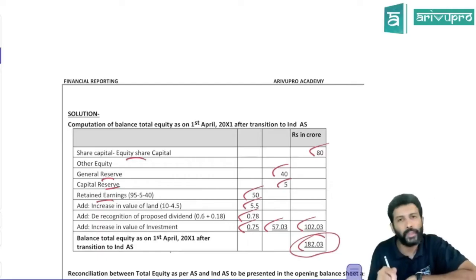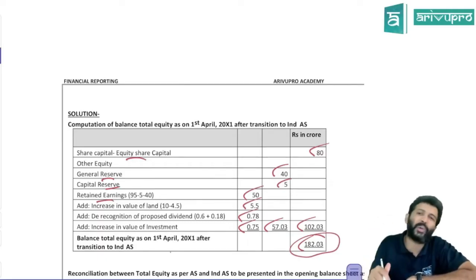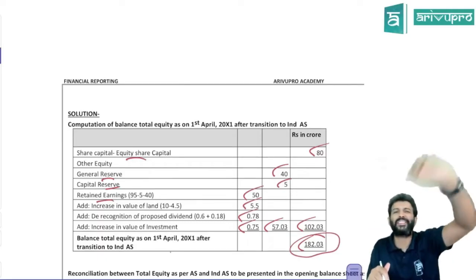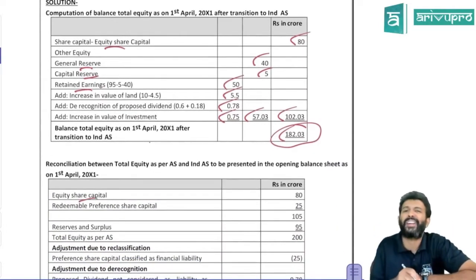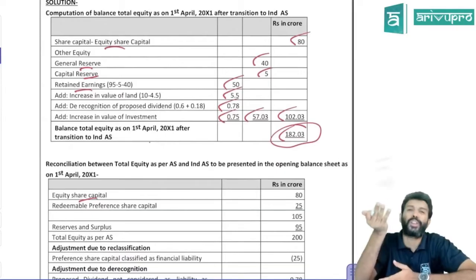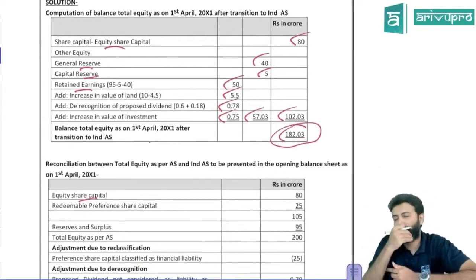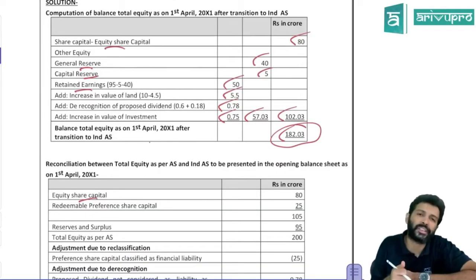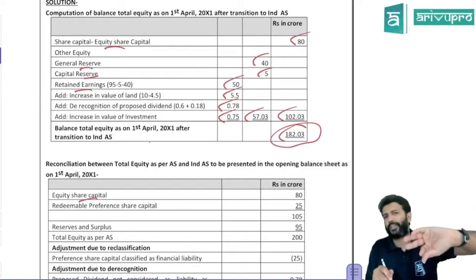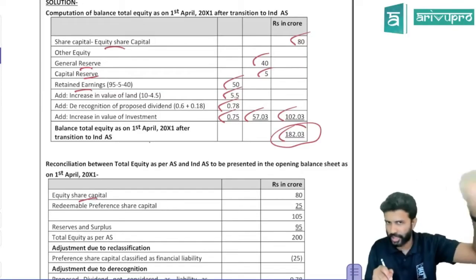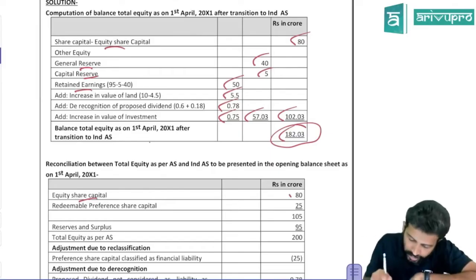That was IND AS equity and other equity, which they are asking you to reconcile with accounting standard. What was the accounting standard equity? Basically shareholders' funds, as we used to call it. What will come? Equity share capital, preference share capital, and all the reserves and surplus. Equity share capital is 80.